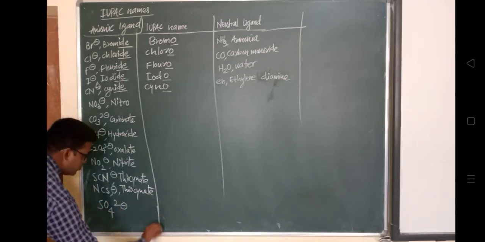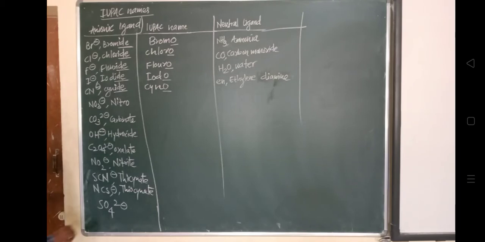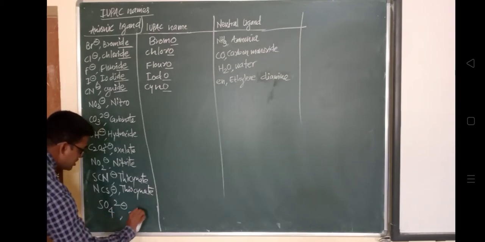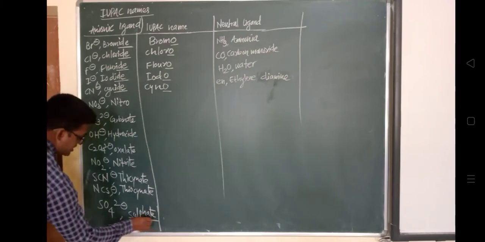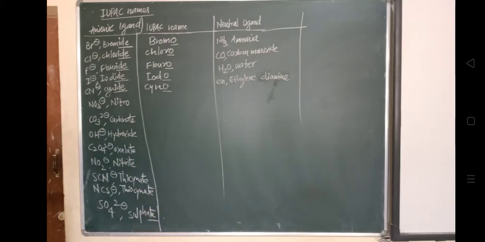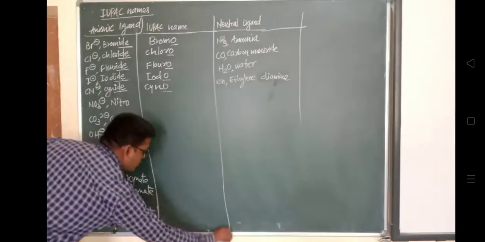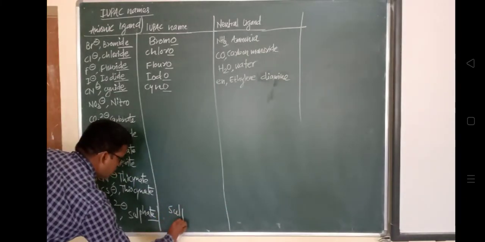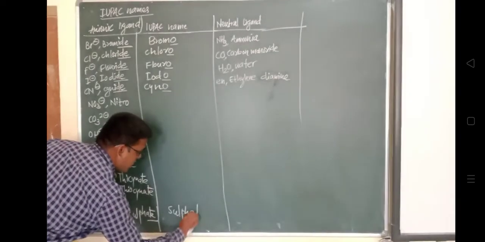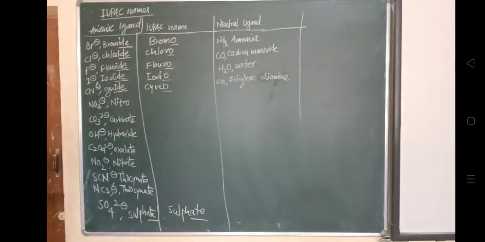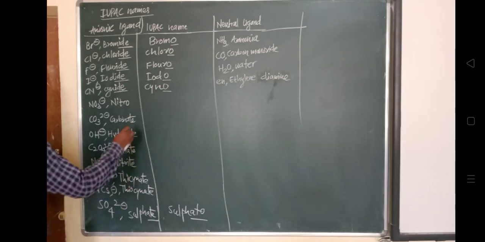Then in case of nitrate, nitrato, ATO is added. You can see ATO is added. Then in case of carbonate, carbonato. ATO will be added.